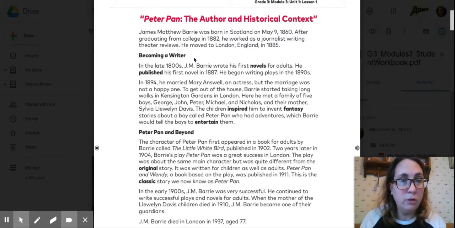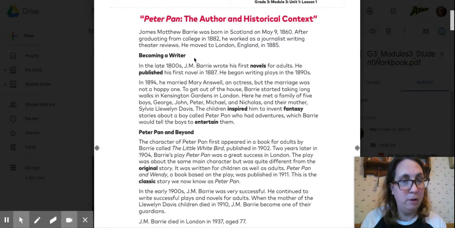He published his first novel in 1887. He began writing plays in the 1890s. In 1894, he married Mary Ansell, an actress, but the marriage was not a happy one. To get out of the house, Barrie started taking long walks in Kensington Gardens in London. Here he met a family of 5 boys: George, John, Peter, Michael, and Nicholas, and their mother, Sylvia Llewellyn Davies.